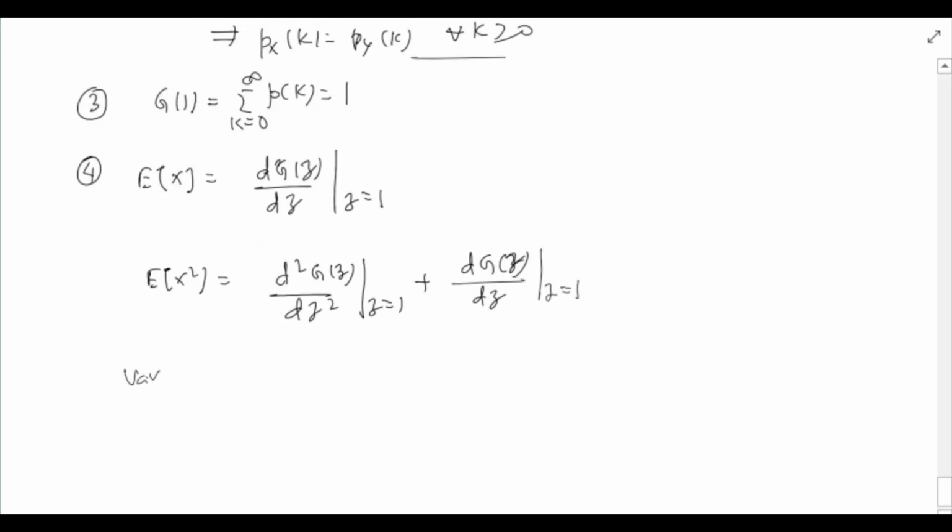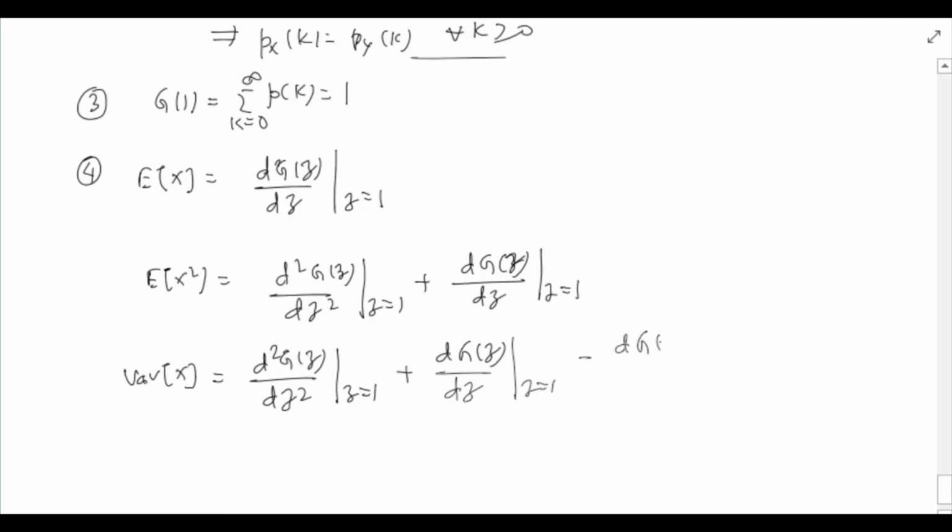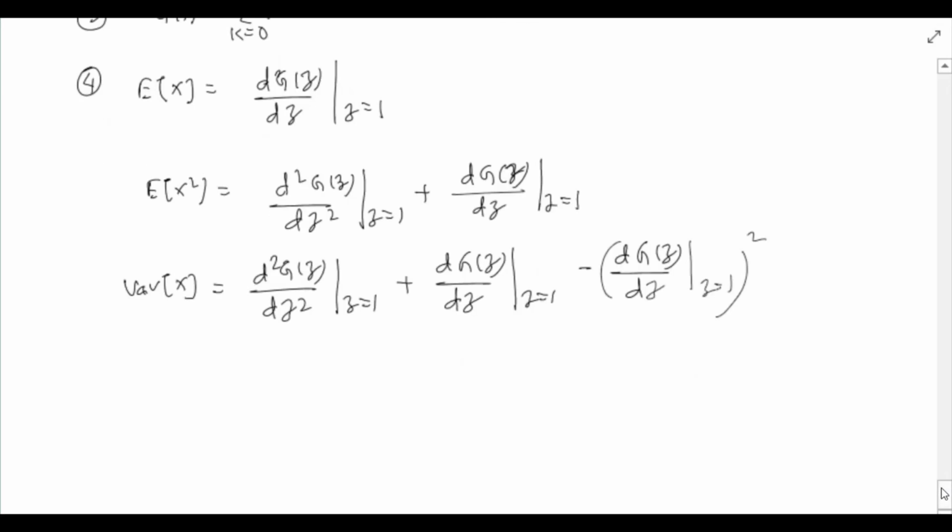Clearly, we can write even the variance of X using the above two expressions in terms of the PGF of X. In particular, the variance of X is given by this expression, the second derivative at z equal to 1 plus the derivative at z equal to 1 minus the derivative at z equal to 1 whole square. Notice that the last term is the square of the expectation.